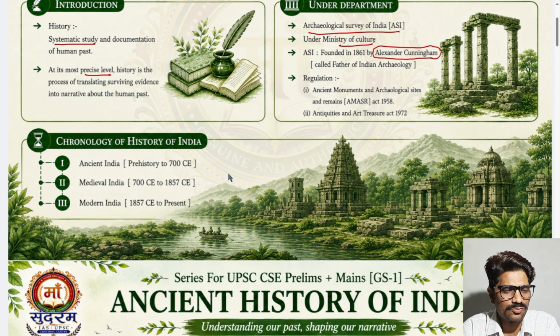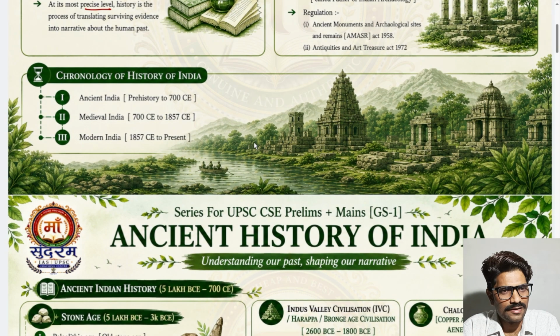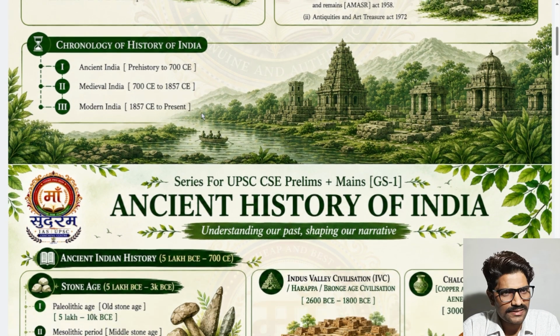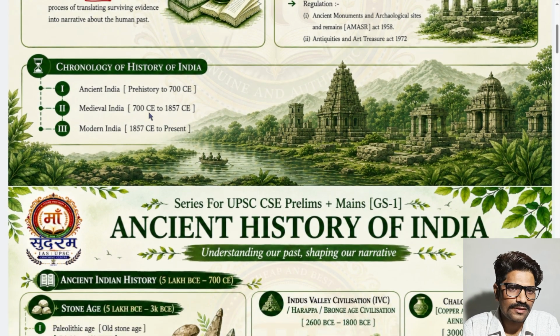Okay, so majorly we divide this history of India into three parts. Now separately we shall discuss ancient history, medieval history, and modern history. And they ask questions in mains and prelims as well, both.